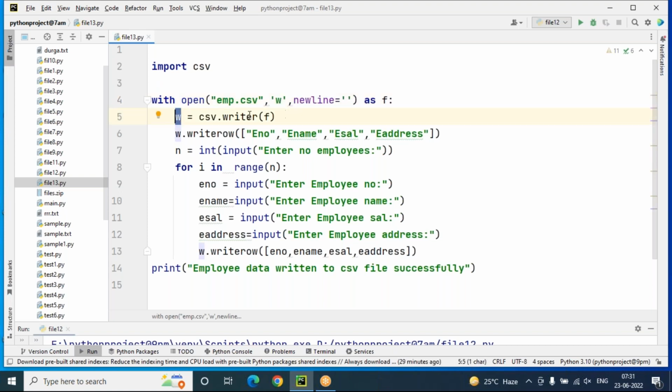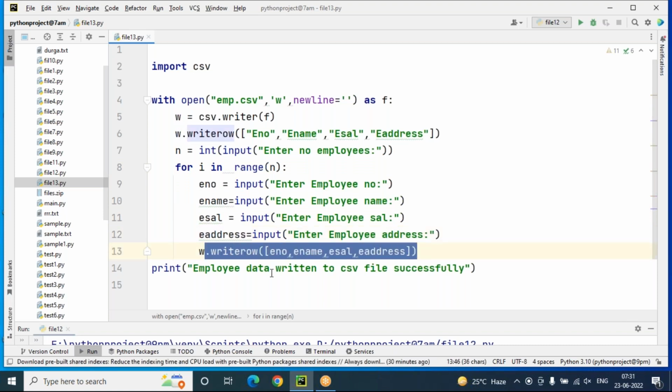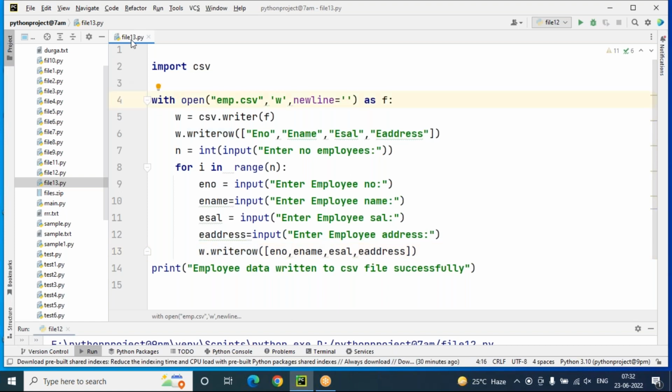W is a writer object, csv.writer method. w.writerow employee number, employee name, employee salary, employee address. n equals int of input of enter number of employees. For i in range of n, employee number, employee name, employee address, all we are taking as input and writing into the emp.csv file with w.writerow.